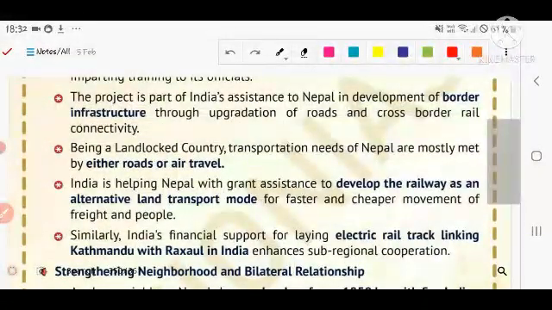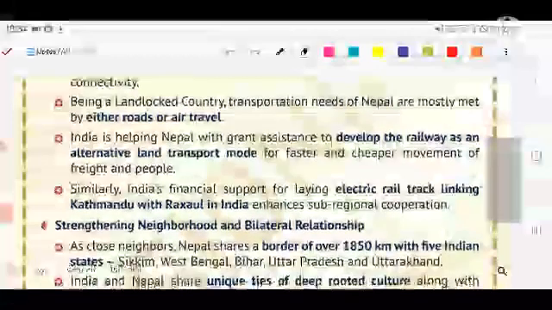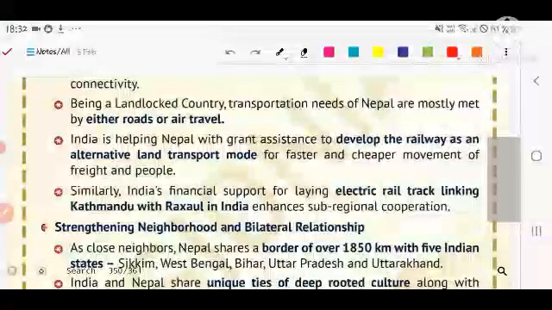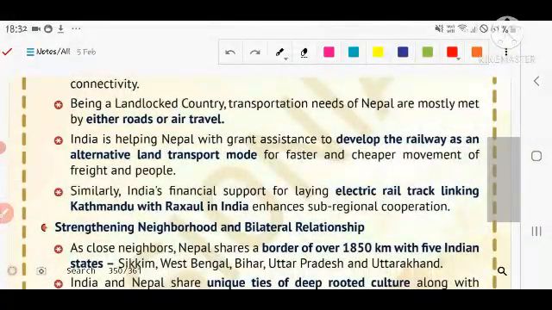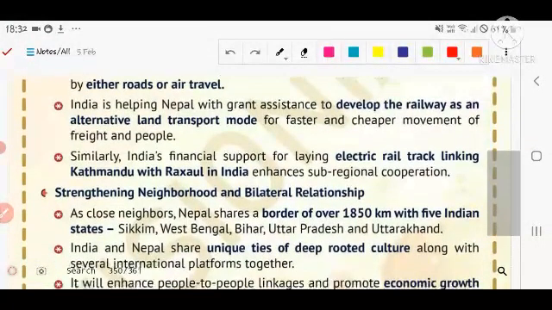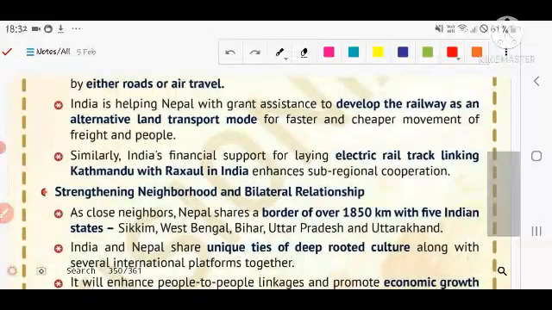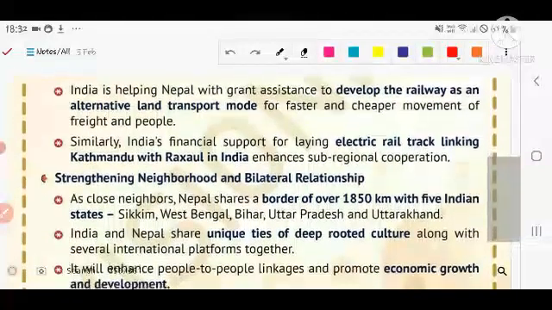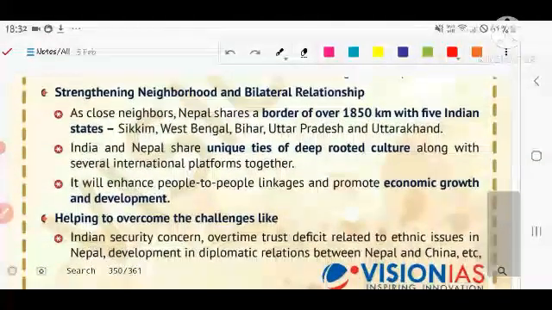The project is a part of India's development of Nepal border infrastructure through upgradation of roads and cross-border railway connectivity. Being a landlocked country, the transportation needs of Nepal are very significant. India is helping Nepal with great assistance to develop the railway as an alternative land route for faster and cheaper development. Similarly, India's financial support for the electric rail track linking Kathmandu with Raxaul in India enhances sub-regional cooperation, also strengthening neighborhood and bilateral relations as close neighbors.